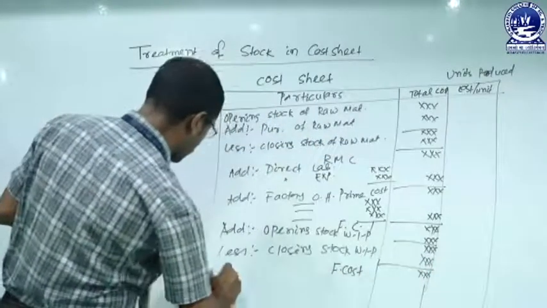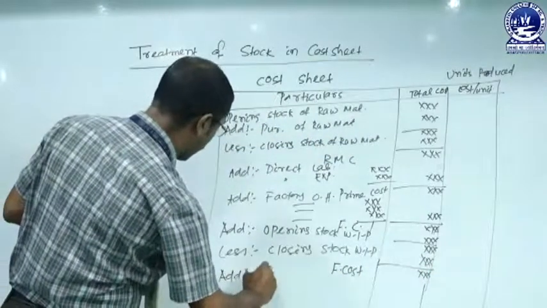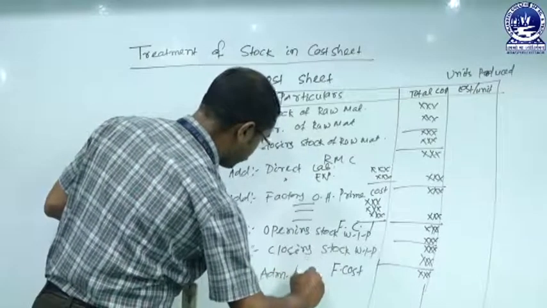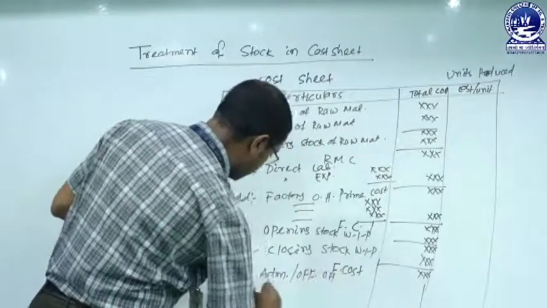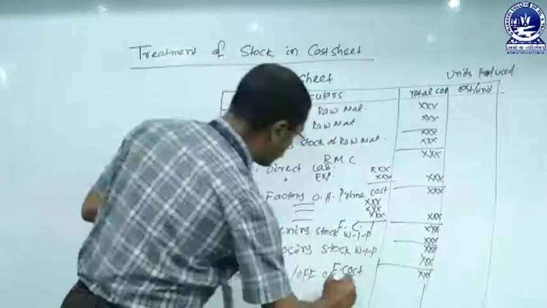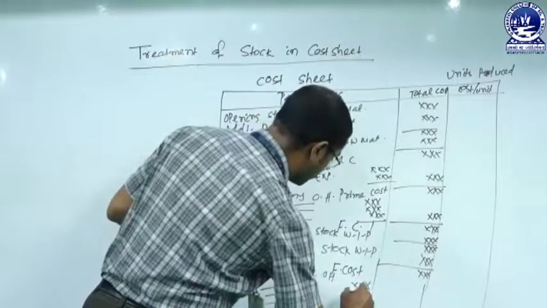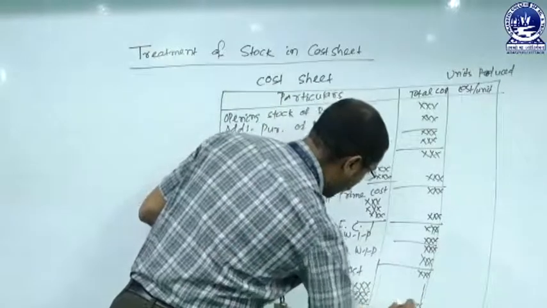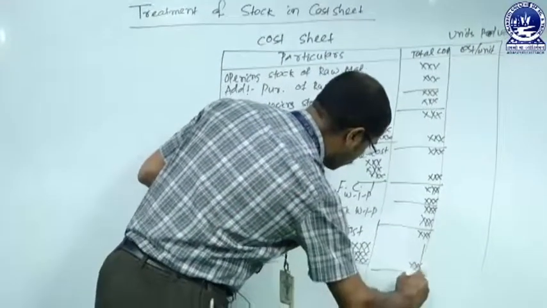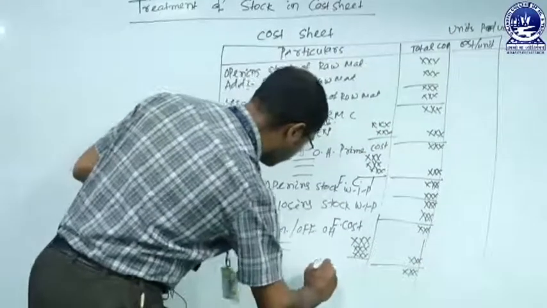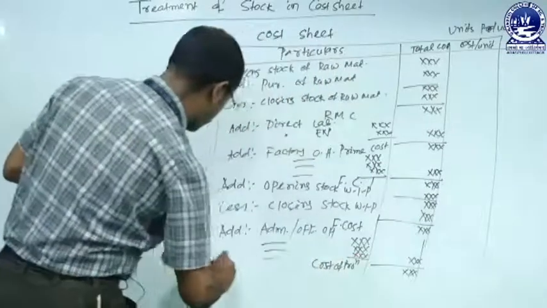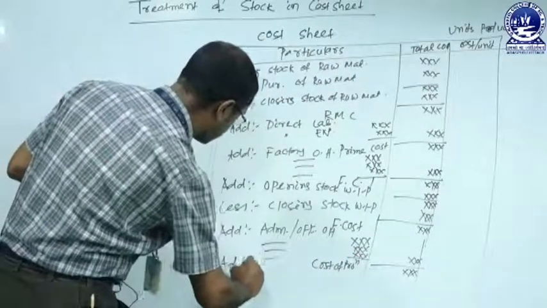With factory cost, we must add office or administrative overhead. If several items are there, they must be put in the inner column, and the total value taken into the outer column, and this is known as your cost of production. And with cost of production, we have to add stock of finished goods.